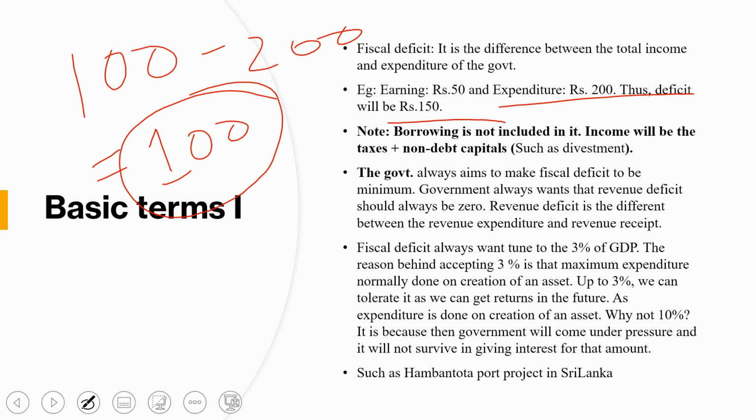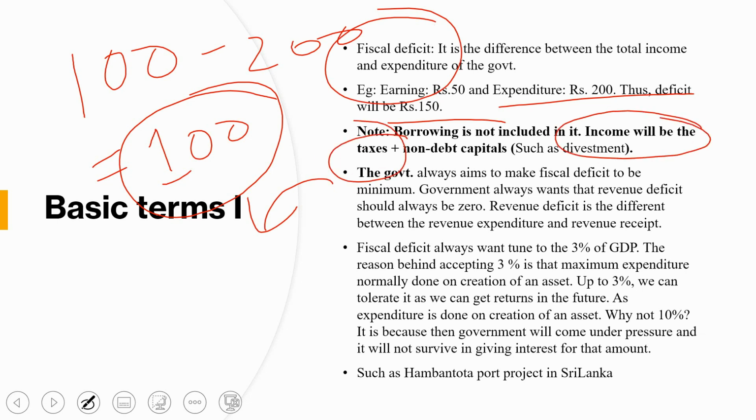The borrowing is not included in it. So income will be the taxes and non-debt capital. Whatever the government has borrowed and expended, in those terms we will take the income from taxes, like the income the government is taking from people paying tax from their salary, like 10% or 30% of their income, or if they are doing business, then they have to pay some taxes. So the tax part is the revenue of the government, plus non-debt capital.